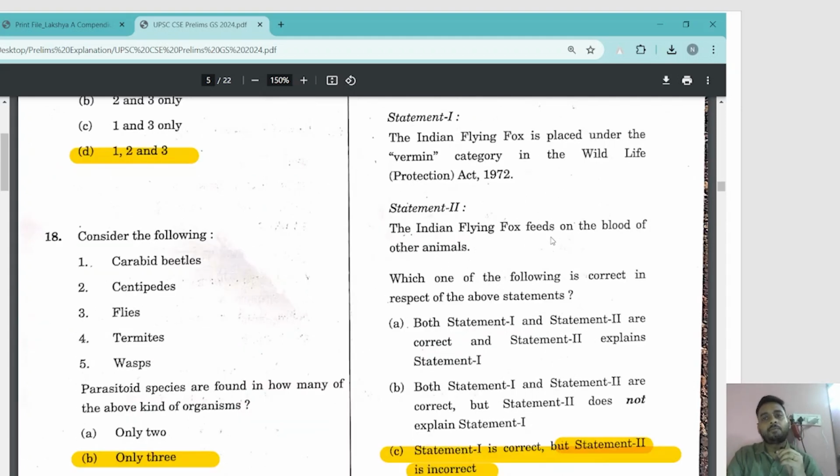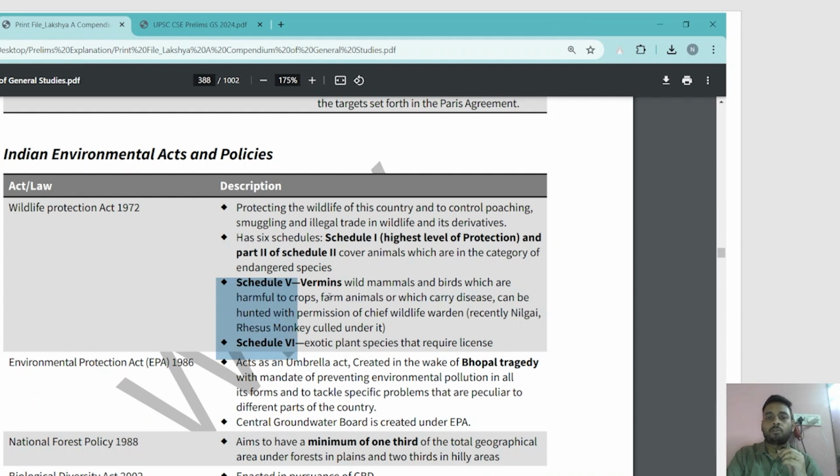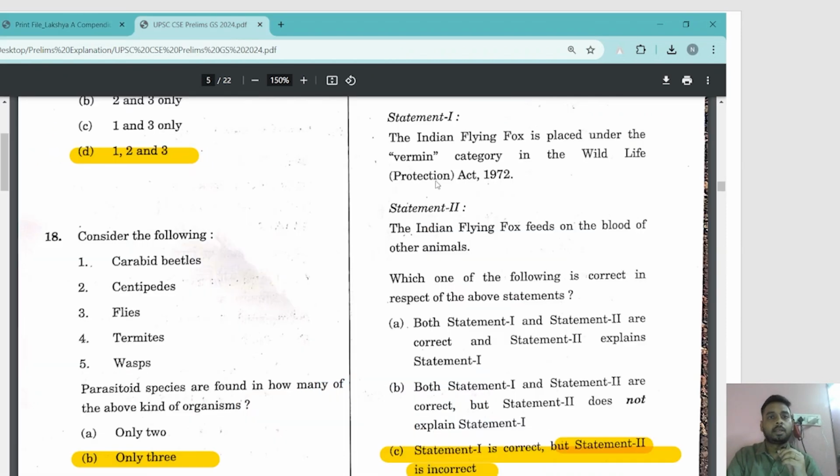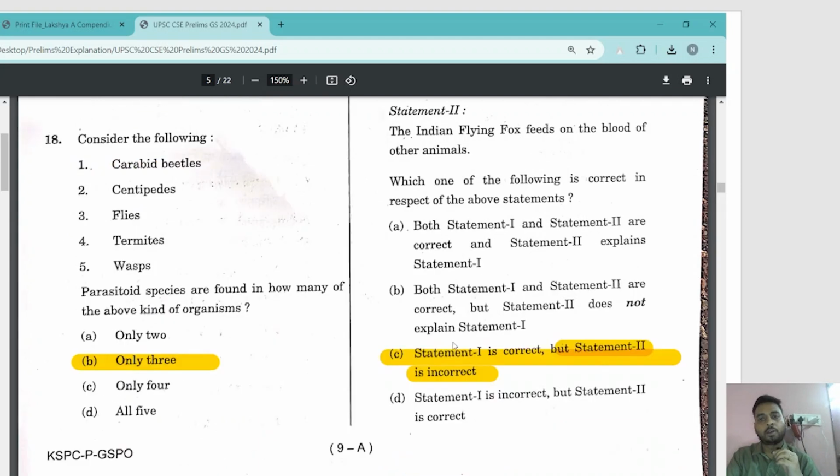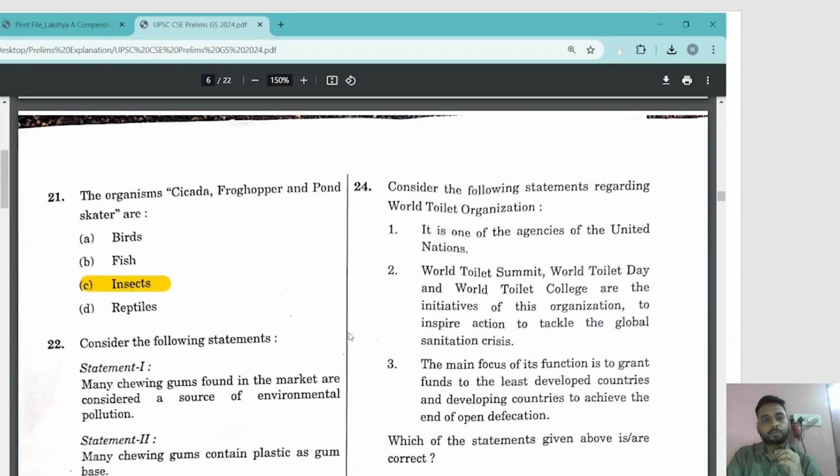Statement 2 says the Indian flying fox feeds on the blood of other animals. This is not true, because the essential criterion is that it should be harmful to crops, or carry disease, or be harmful to farm animals. Just because it feeds on the blood of other animals, it cannot be killed or put under the vermin category, right? So statement 2 is not correct, but statement 1 is correct. I hope I am clear here, right? Only one of them is correct. Statement 1 is correct, but statement 2 is incorrect. Okay, so let's move further.